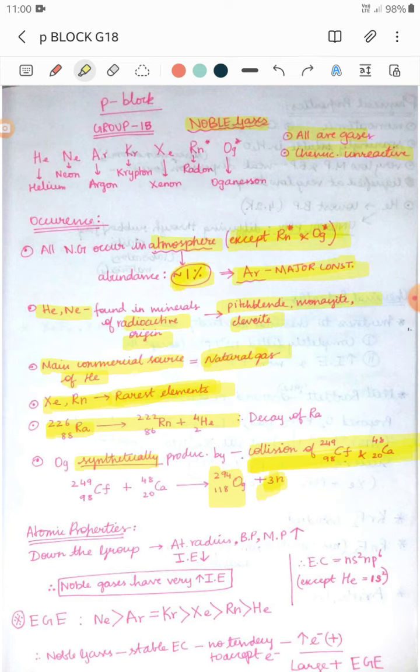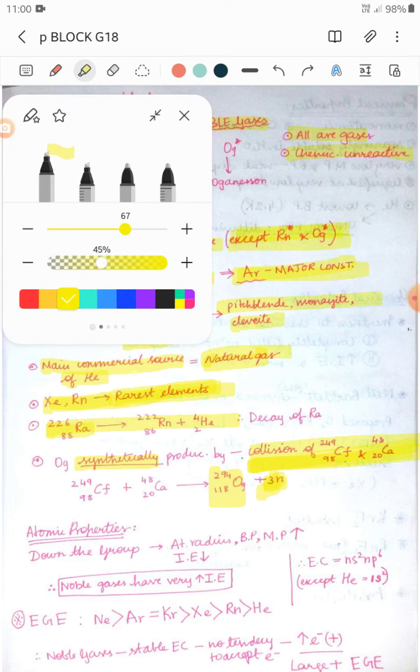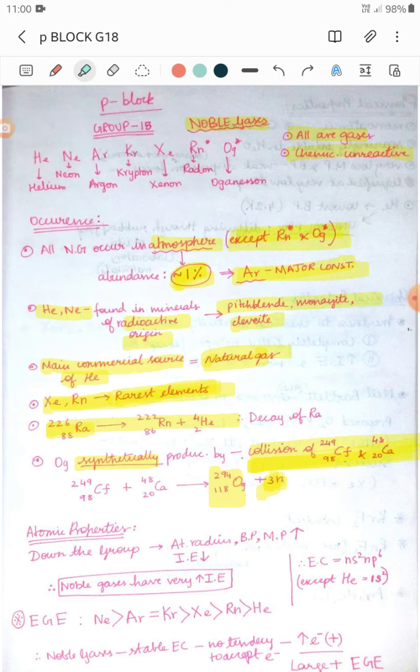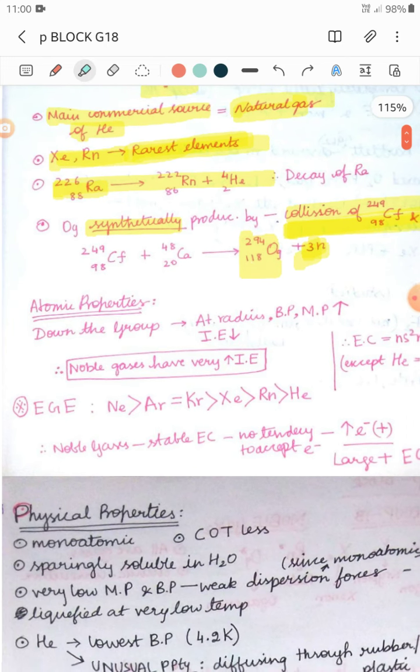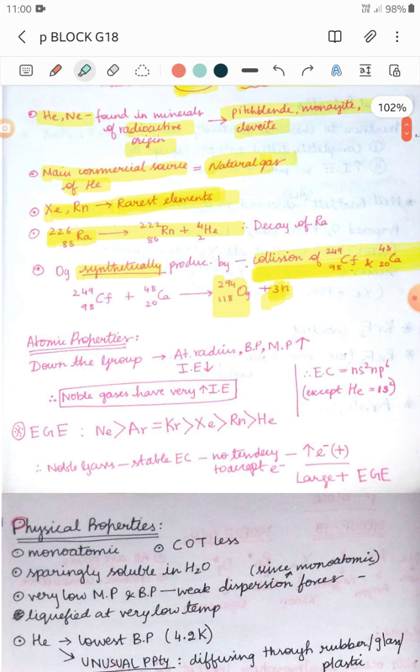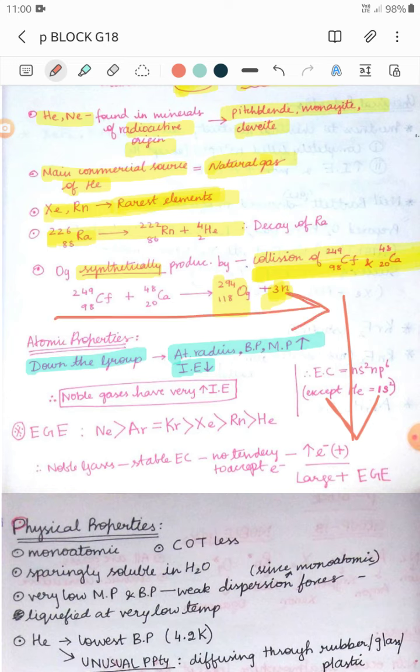Now the second part, the atomic properties. Down the group, atomic radius, boiling point and melting point increase, whereas ionization enthalpy decreases. So down the group they increase, which means across the period they decrease.